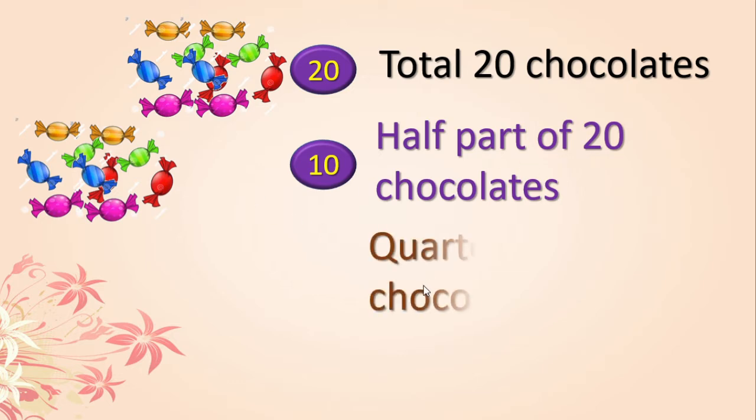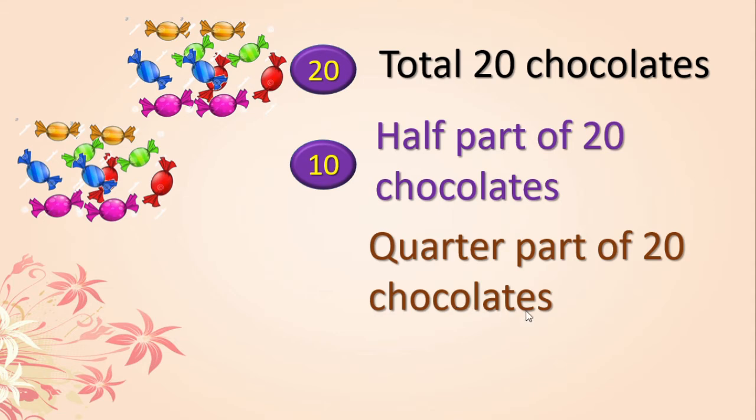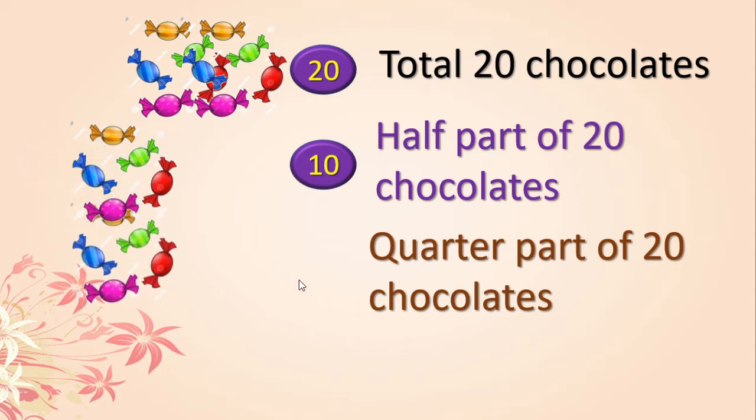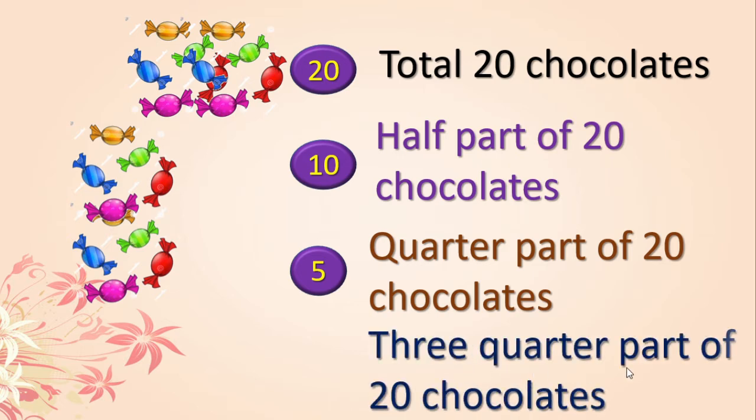Now, one more thing: the quarter part of 20 chocolates is how much? Yes, half of half. We will bring 5 down. 5 chocolates are nothing but the quarter part of 20 chocolates. Now, one more we have learned, that is about the 3/4.